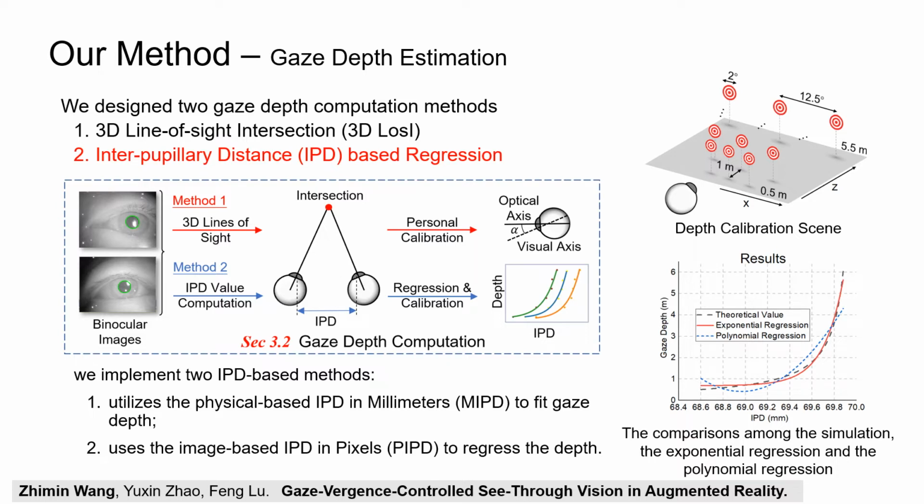We implement 2 IPD-based methods. Firstly, utilize the physically based IPD in millimeters, namely MIPD, to fit gaze depth. Secondly, use the image-based IPD in pixels, namely PIPD, to regress the depth. We use the exponential function to fit gaze depth. This is our depth calibration.